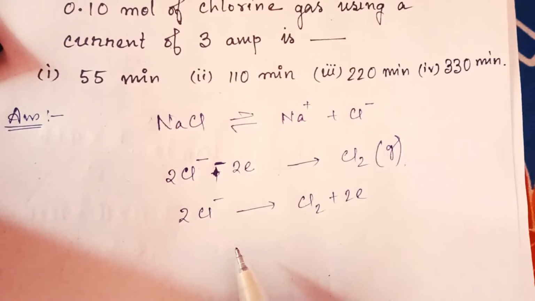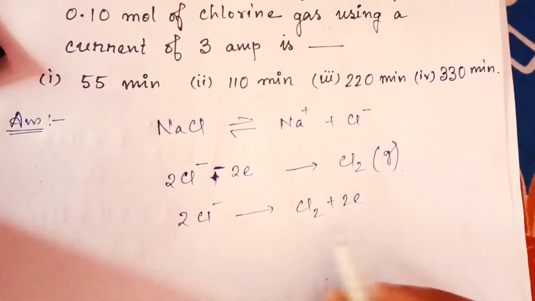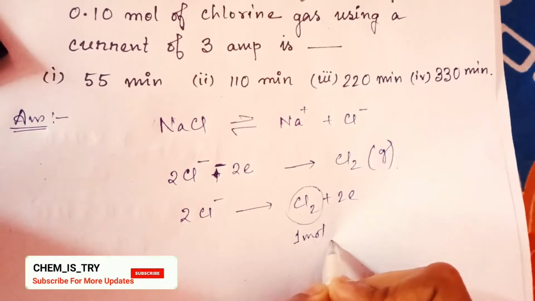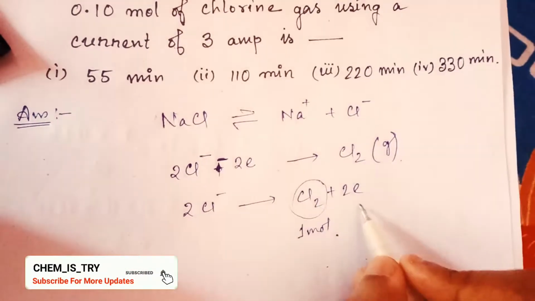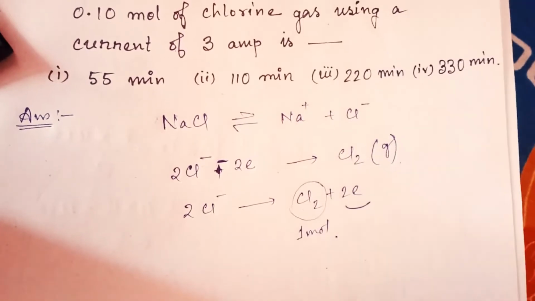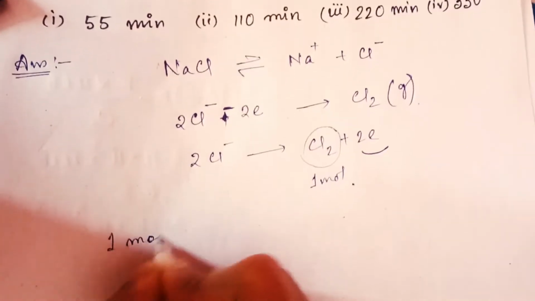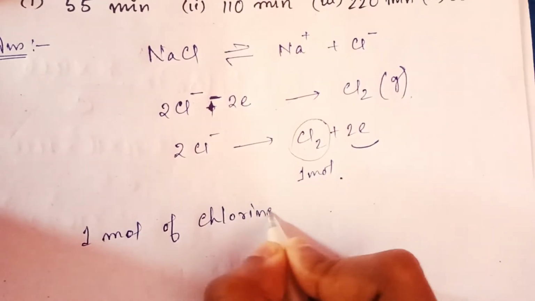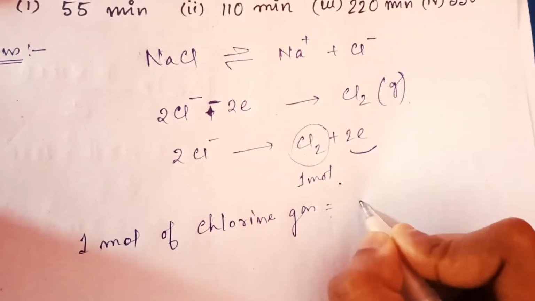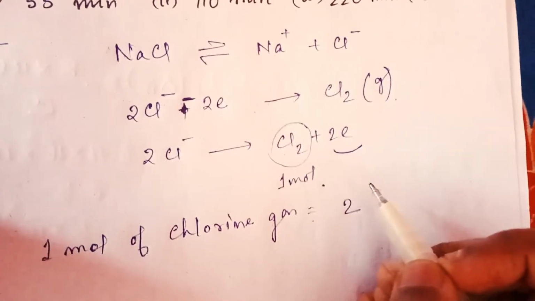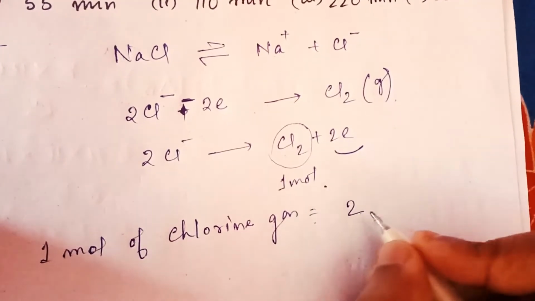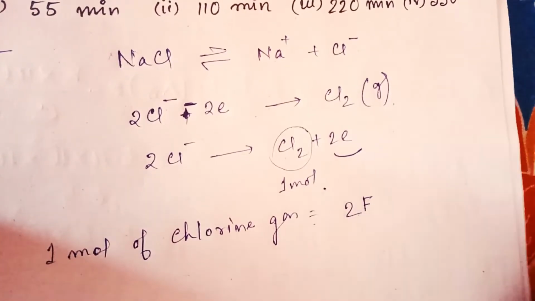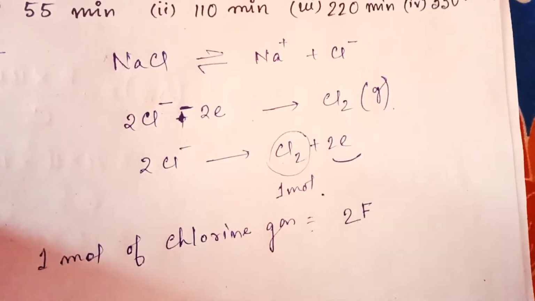Okay, so from this equation we can say to produce 1 mole of chlorine gas you need 2 electric charge. So for 1 mole of chlorine gas you need 2 electric charge. You can also write it as 2 Faraday. Okay, Faraday is also the unit of electric charge. So 2 Faraday.